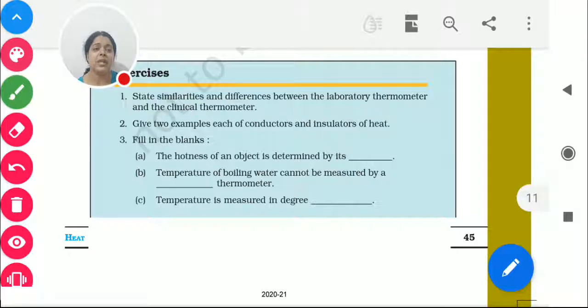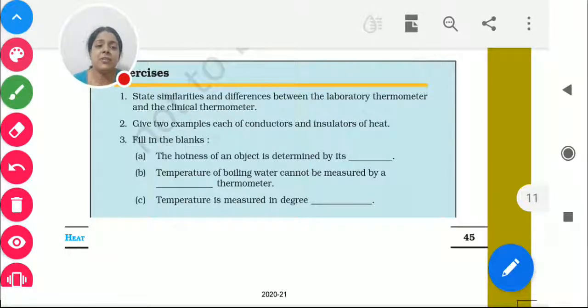Give two examples each of conductors and insulators of heat. Means you have to mention the names of two things which are good conductors of heat and two which are not good conductors of heat. So we are having a number of questions over here. Coming to question number 3, it is fill in the blanks. Let's see what it talks about. Question A: the hotness of an object is determined by its temperature.